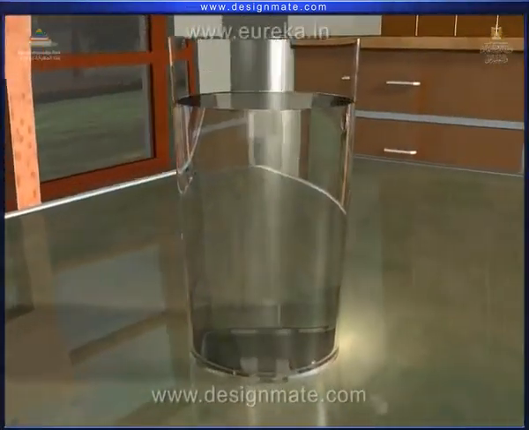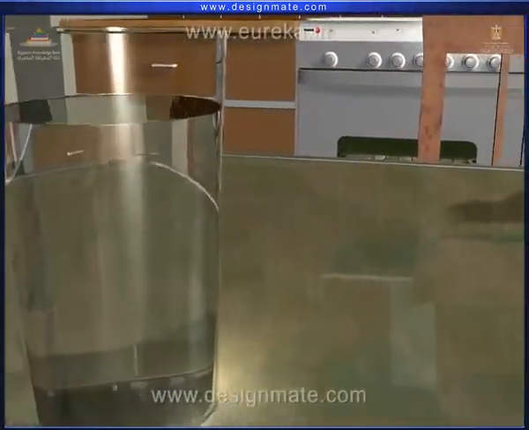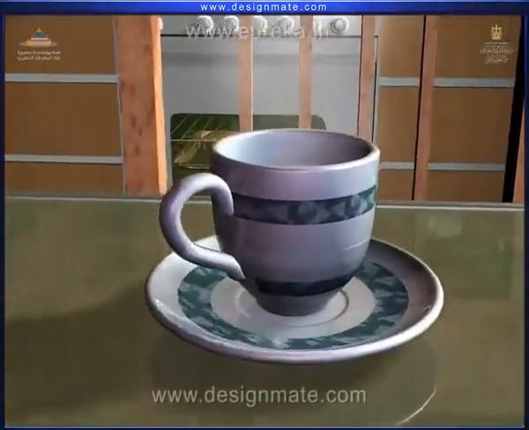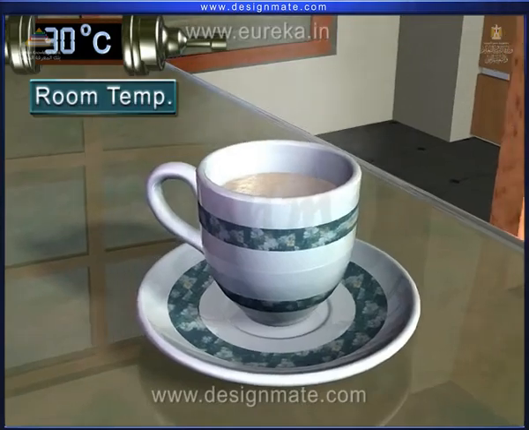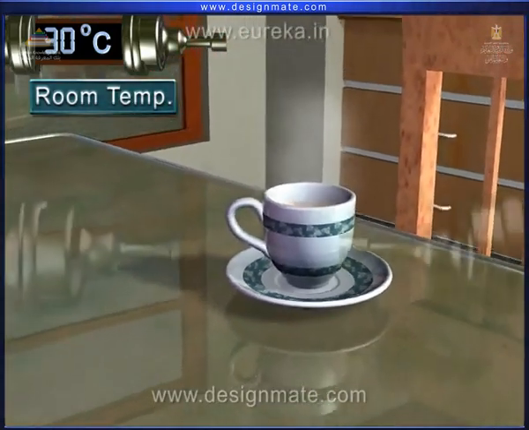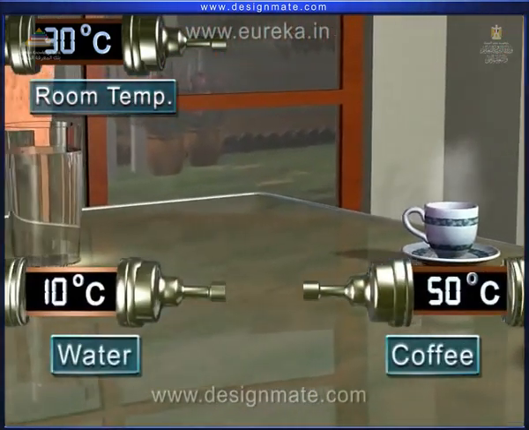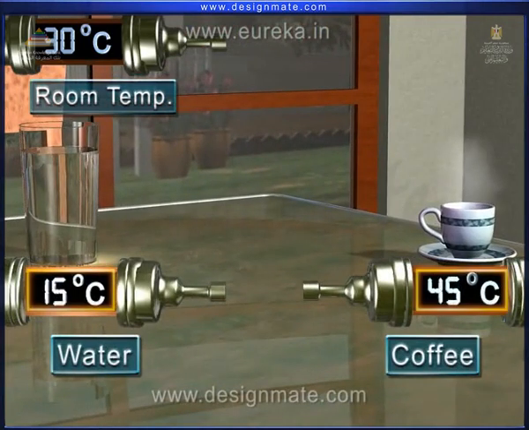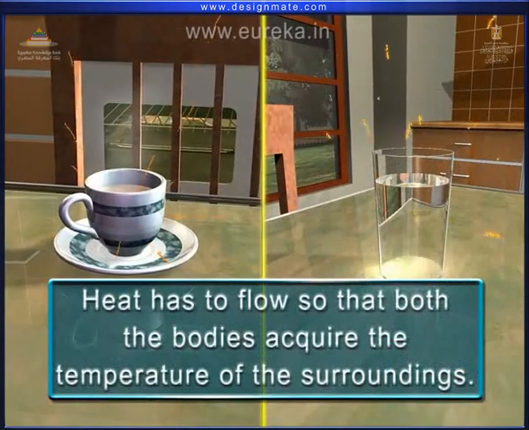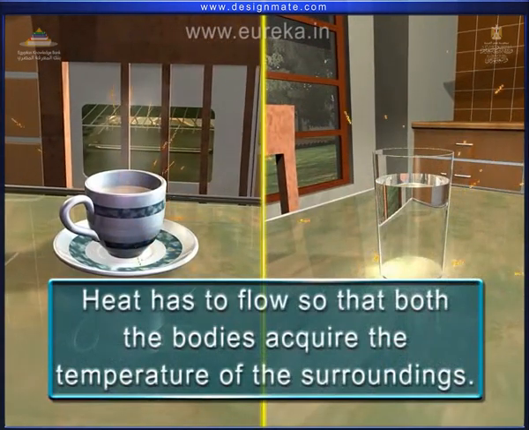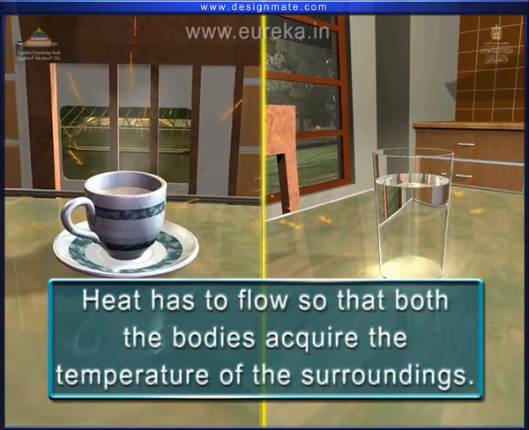Place a glass of cold water on one side of a table and a cup of hot coffee on the other side. Initially, compared with room temperature, the coffee is hotter, whereas the water is colder. After some time, both are at the same temperature of the surroundings. In both the cases, heat has to flow so that both bodies acquire the temperature of the surroundings.